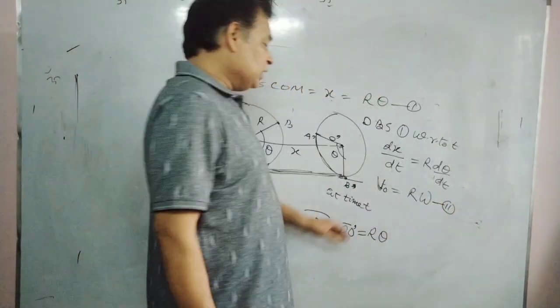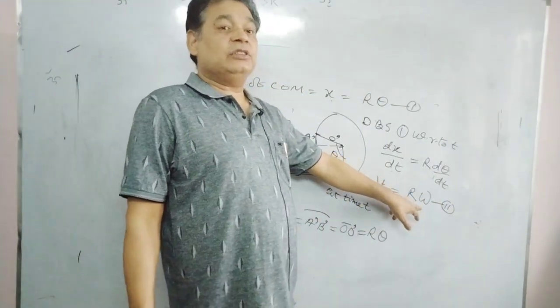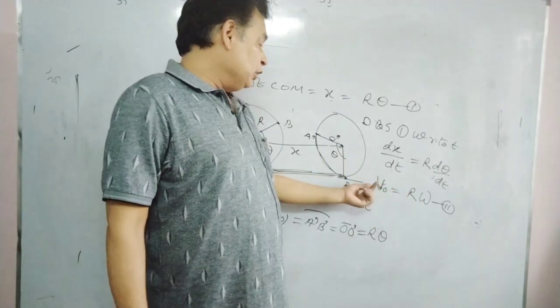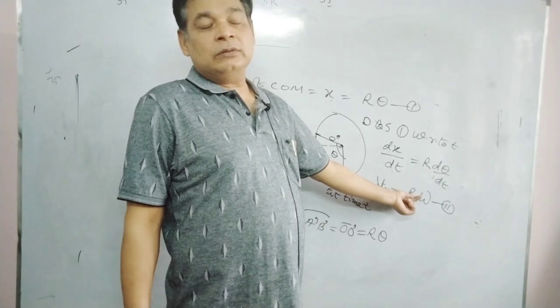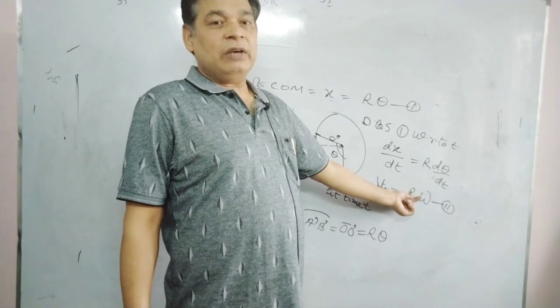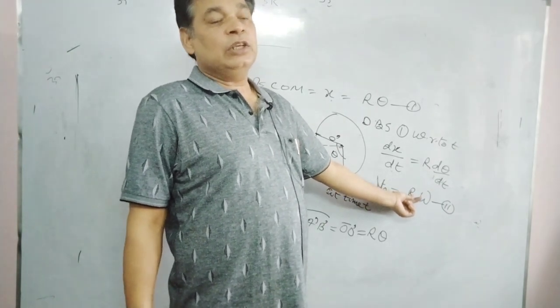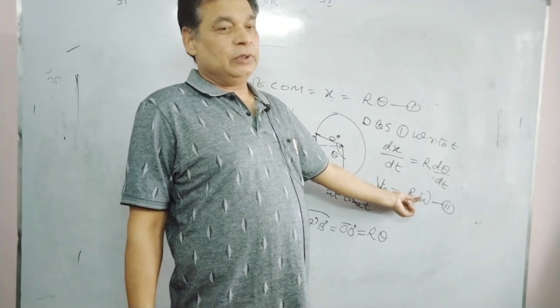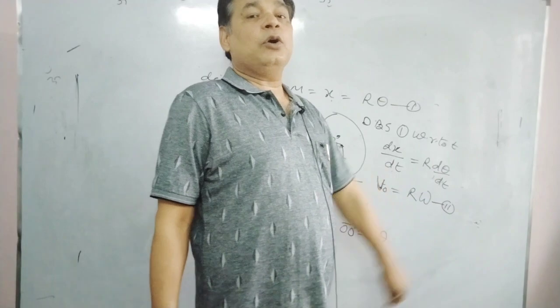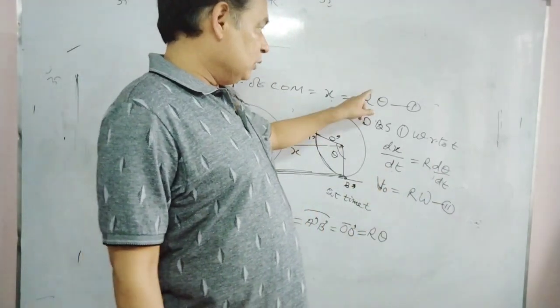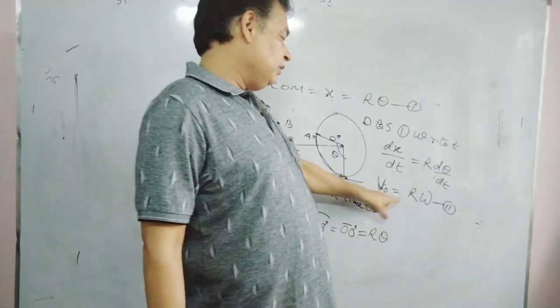If v naught is greater than r omega, that will be called forward slipping. If v naught is less than r omega, that will be called backward slipping. We have studied this in the previous lecture. You should also go through the previous lecture if you have not gone there. v naught equals r omega is the second constraint for pure rolling. If this one is obeyed, certainly the earlier one will be obeyed.